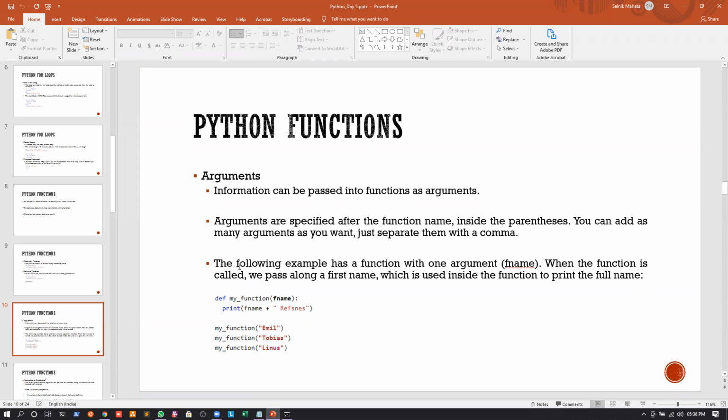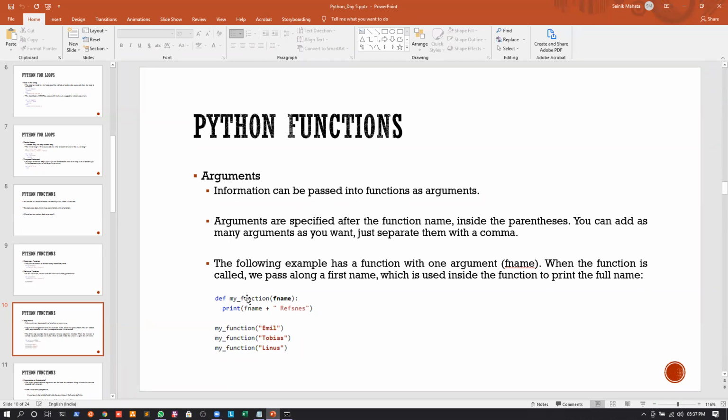If you remember, whenever we wanted to define the function, we said that we have an opening parenthesis and a closing parenthesis, and in between the parenthesis in the previous example there was nothing. But we can give something in that parenthesis as well, and whenever we give some values, we will call them arguments or parameters. There is a slight difference between the argument and the parameters, which we will see in the next slide.